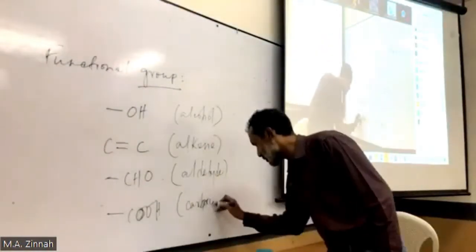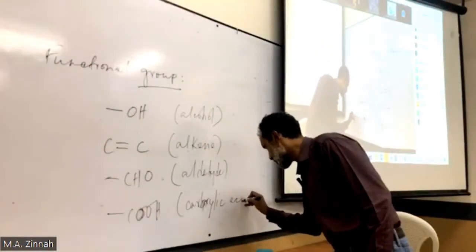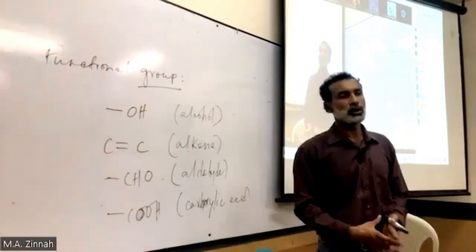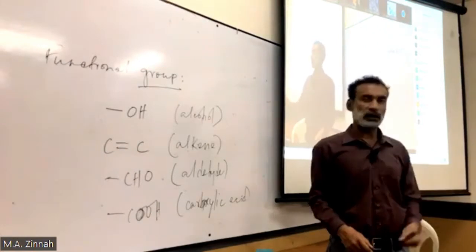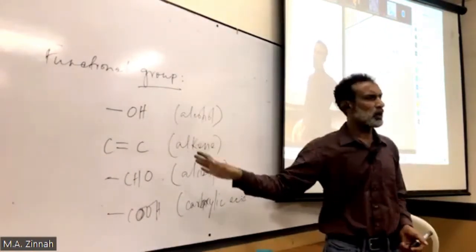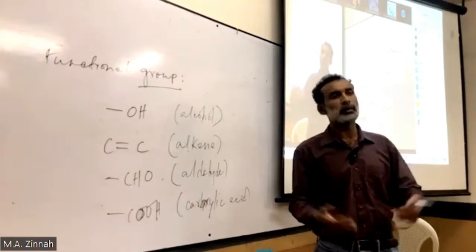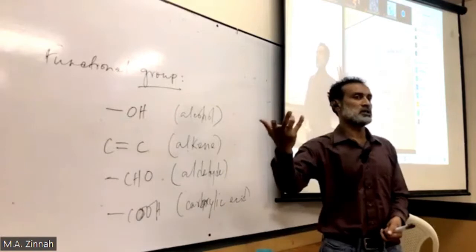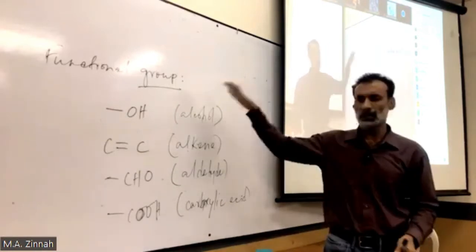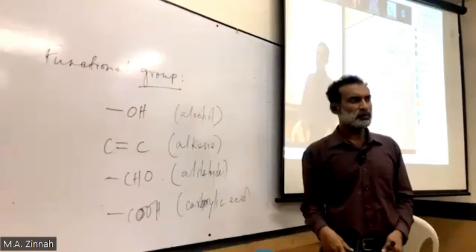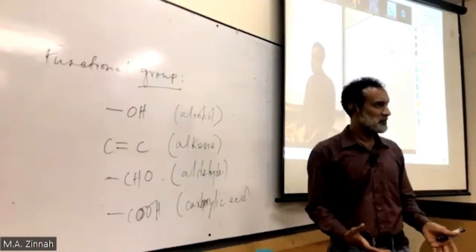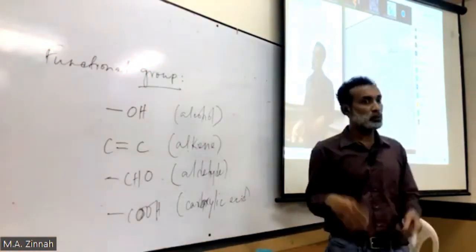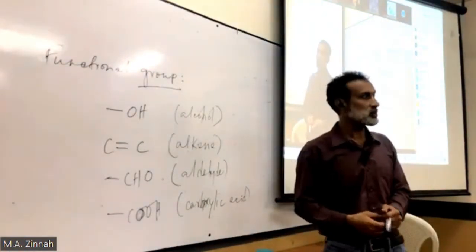This here is carboxylic acid, and some more are there. I'm going to show them. Functional groups, again I repeat, are small groups of atoms which react with other substances. Functional groups are many, and we're going to have eight to ten of them. Basically, we'll study only a few here, but we'll see some more functional groups.